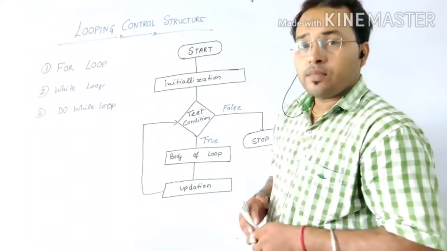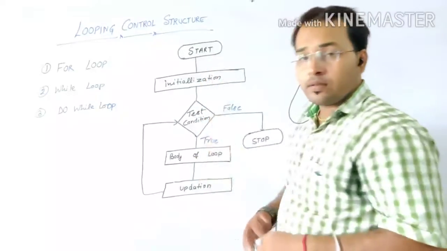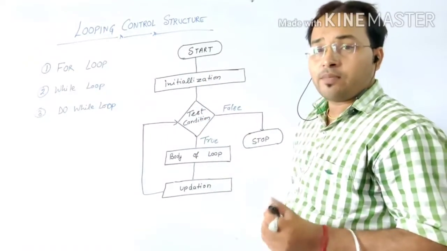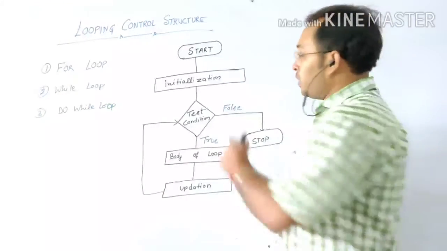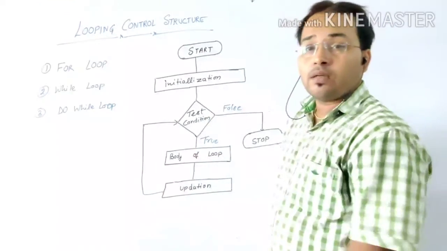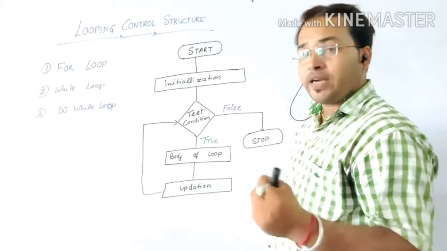Now you see, here is the algorithm. An algorithm always starts with a start point, which I taught you in chapter number 4. After that, initialization is very important in a looping statement, because you always have to give the initial point.